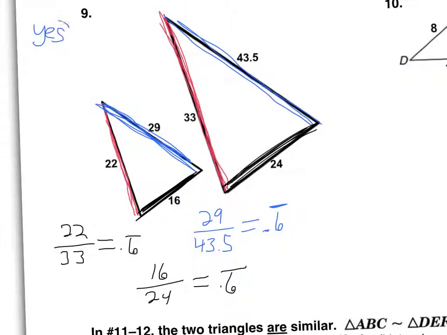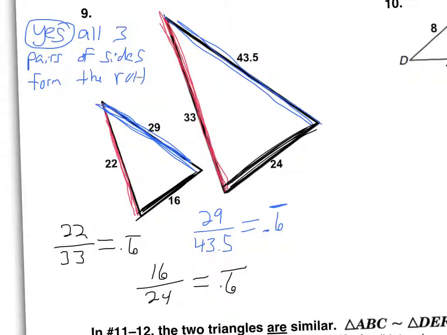Yes, all three pairs of sides form the ratio 0.6 repeating. Sometimes in geometry we call that the scale factor. That's how the two triangles are related through that number.